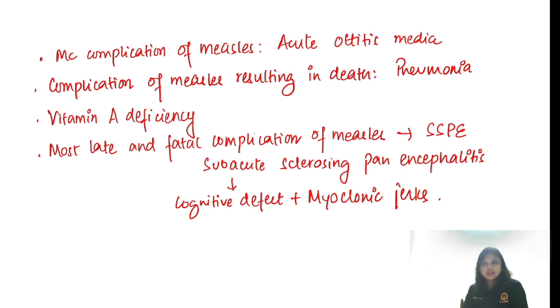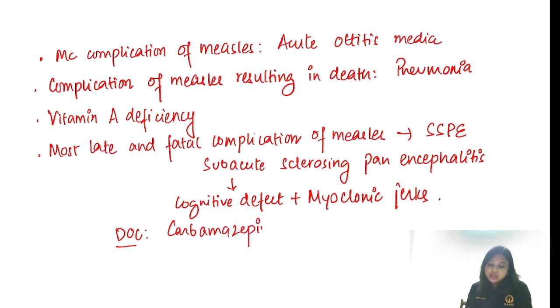We have the Dyken criteria for the diagnosis of SSPE. The EEG will show the Radermecker complexes, a very, very important thing. And the drug of choice for the seizures, that is the myoclonic jerks in SSPE, is carbamazepine. Remember, carbamazepine is contraindicated in myoclonic jerks in children, but in myoclonic jerks associated with SSPE, carbamazepine is the drug of choice. Why do we avoid carbamazepine? Because of various side effects, the most important being electrolyte abnormalities like hyponatremia. That is why we do not prefer to give carbamazepine, and the EEG will be suggestive of Radermecker complexes.